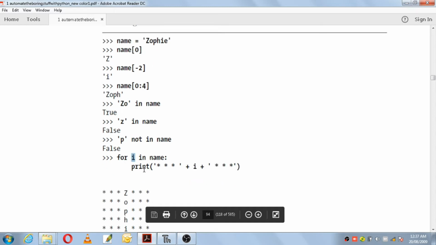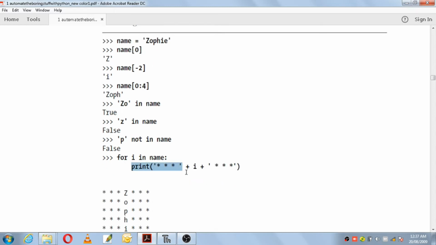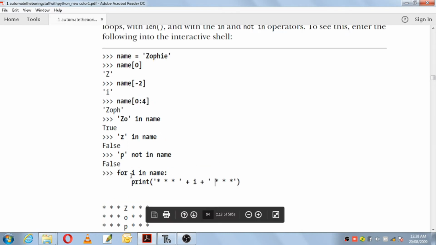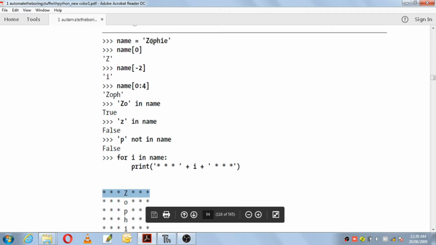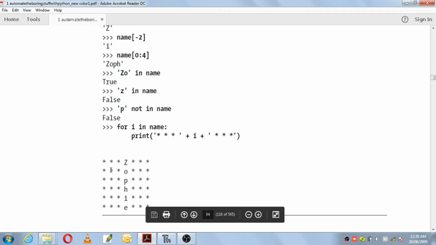It will print three asterisks plus i and then three asterisks, so the value of i will be concatenated with these asterisks. The first value of i is 0. Which character is that? It is Z, so it will print Z here. The next value is 1, and that character is o, so it will print o here. Then p, h, i, e till the end of the name.